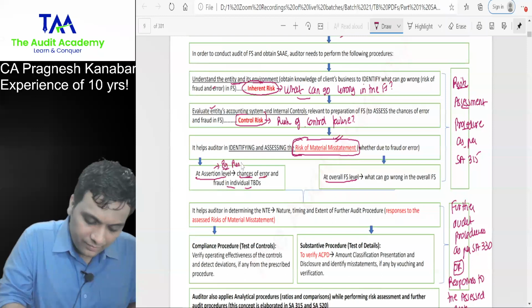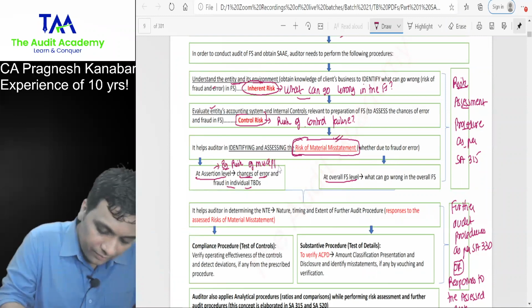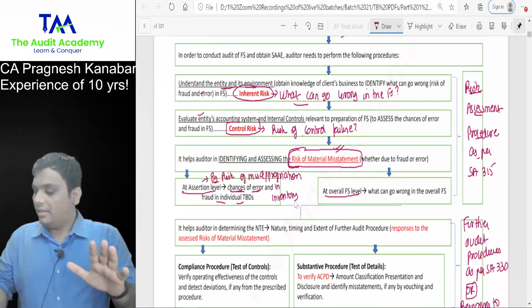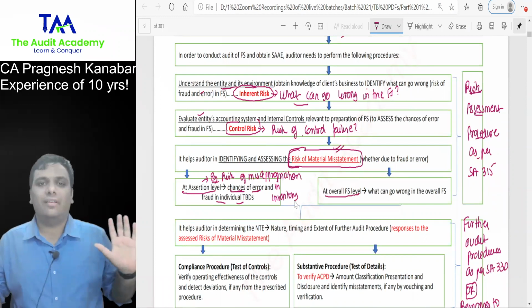Example: risk of misappropriation in inventory. This is ROMM at assertion level.